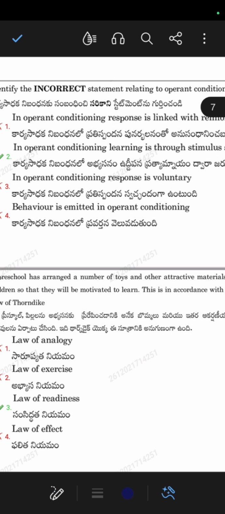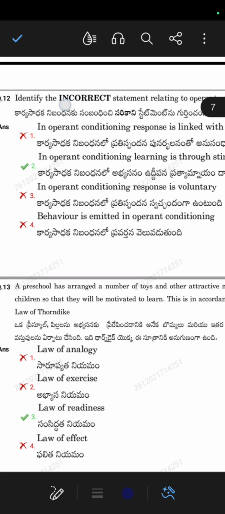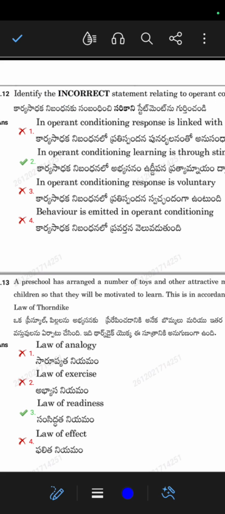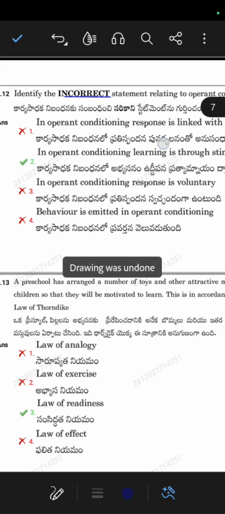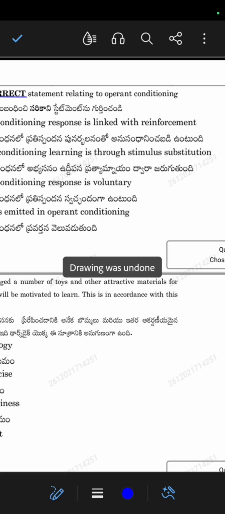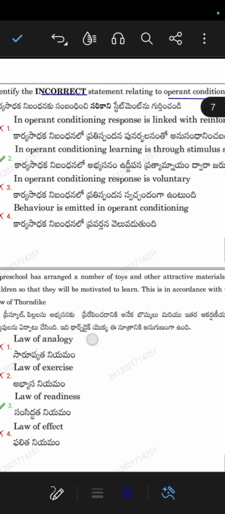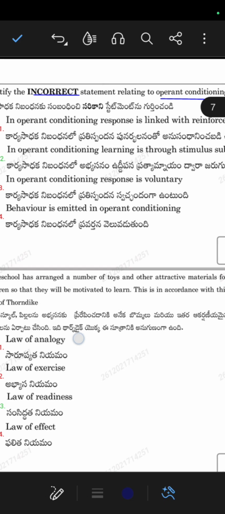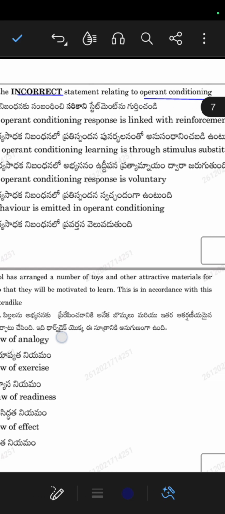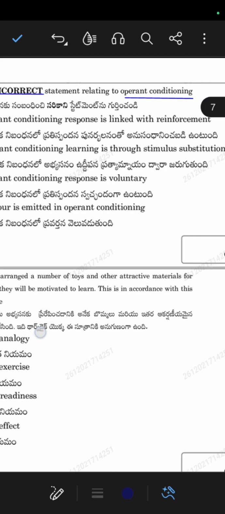Incorrect for operant conditioning. So here the options are: in operant conditioning, response is linked with reinforcement.